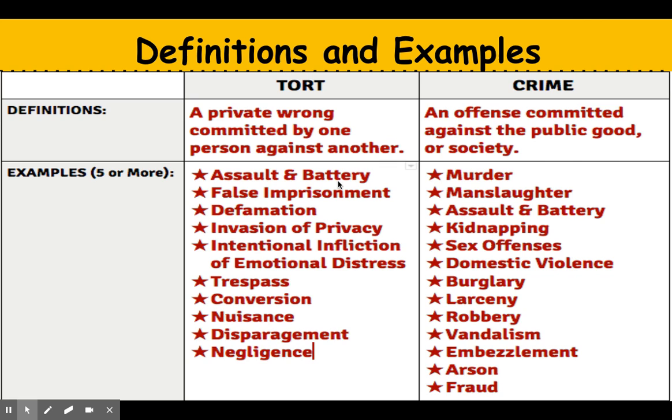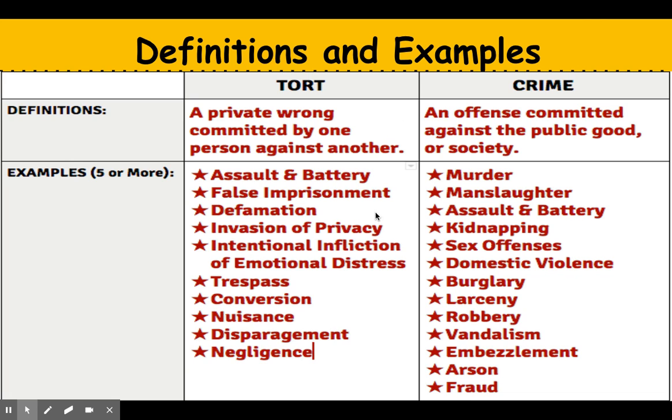Some examples of torts include assault and battery, false imprisonment, defamation of character, invasion of privacy, intentional infliction of emotional distress, trespass, conversion, nuisance, disparagement, and negligence.